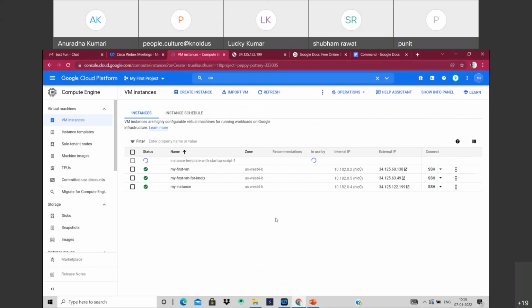It will take some time. After that, it will create it. Any more questions? Yeah, it is running, and we can see we can start it, stop it, suspend, delete. There are many more options. It depends on our requirement. And after creating the instance, you must stop it, as it will deduct your balance. You have to stop it. So I'm going to stop all the instances which are not in use right now.